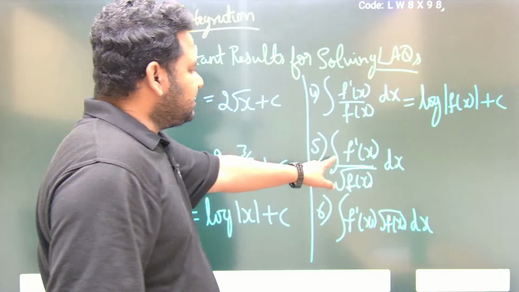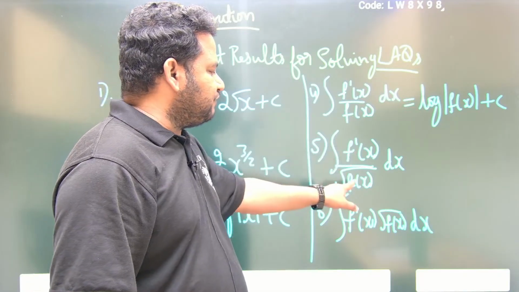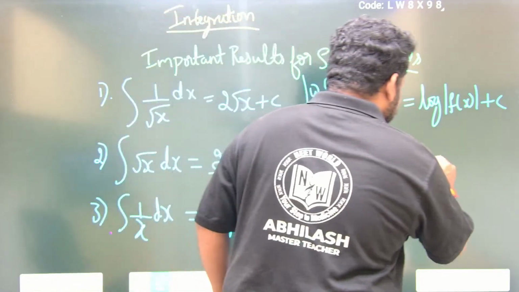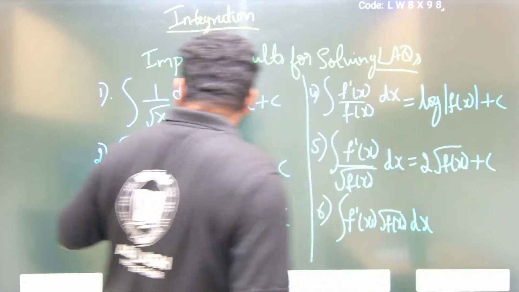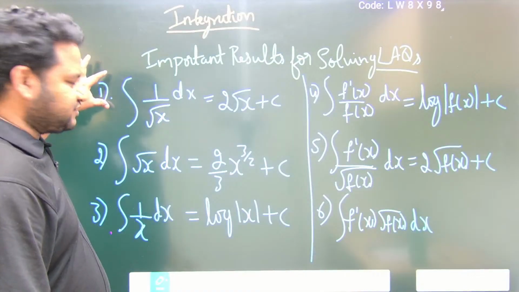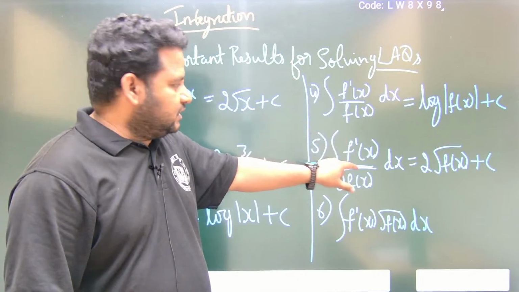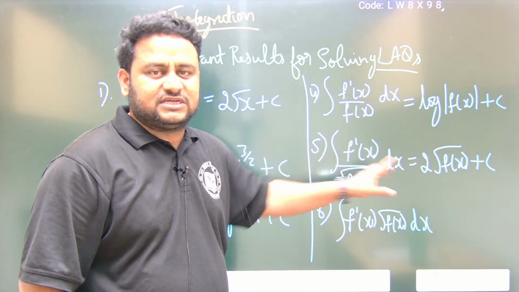Now see here, integral of f dash of x by root f of x is nothing but equal to 2 times root f of x plus c. So this is similar to the first question, the first result. This one and this one are similar: integral gives 2 times root f of x plus c. That is why I have written it together.